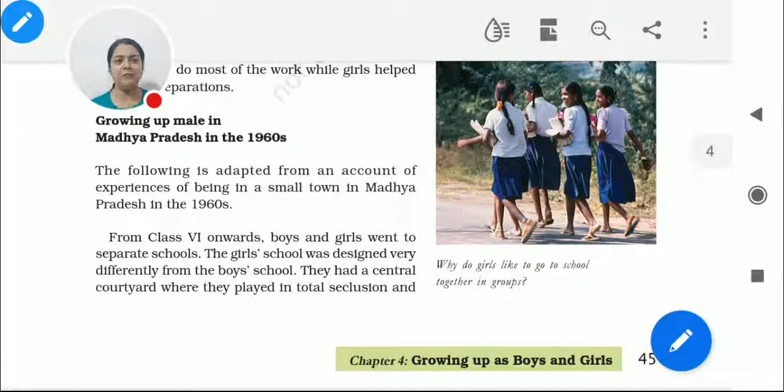But what is the difference? Is the building different? Is the school different? Is the teacher different? What is different here? Let me tell you, the difference is a lot. What kind of difference is it? We find there is a great difference here, and the difference is, when we talk about the boys' school, we find open ground, they can go any time, they can come back, the open ground is there, they can play over there.